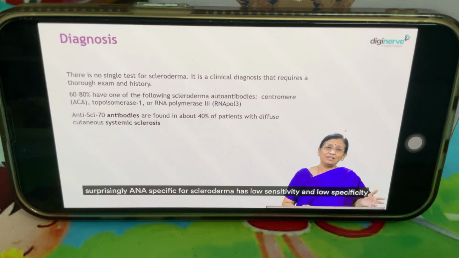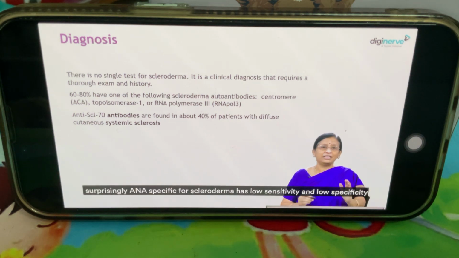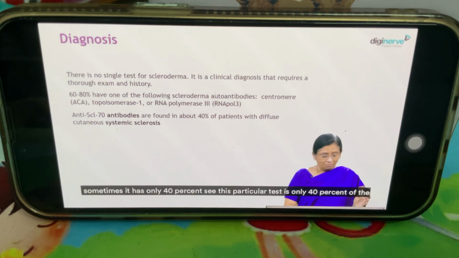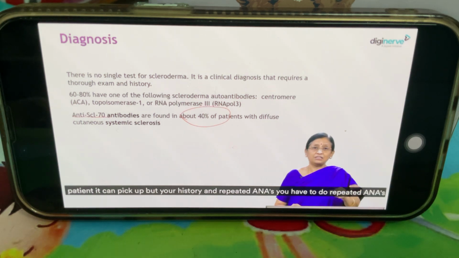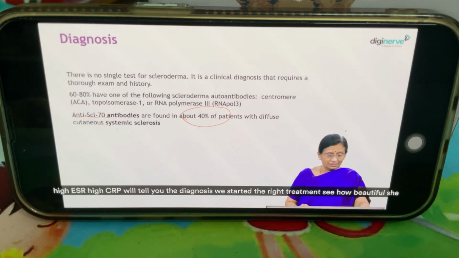But surprisingly, ANA specific for scleroderma has low sensitivity and low specificity. Sometimes it has only 40%. See, this particular test can pick up only 40% of the patients. But with your history and repeated ANAs, you have to do repeated ANAs, high ESR and high CRP will tell you the diagnosis. We started the right treatment.